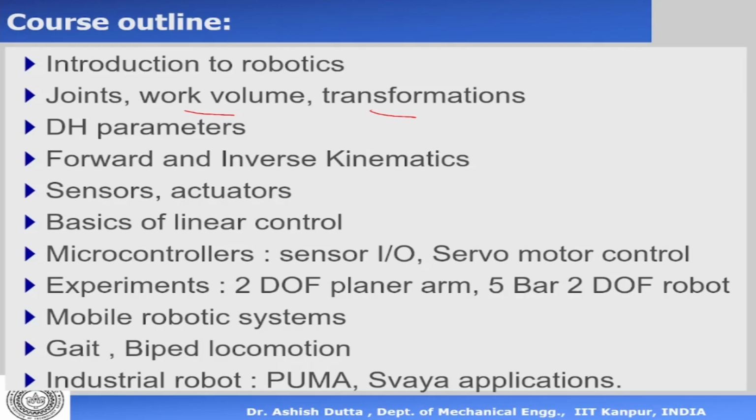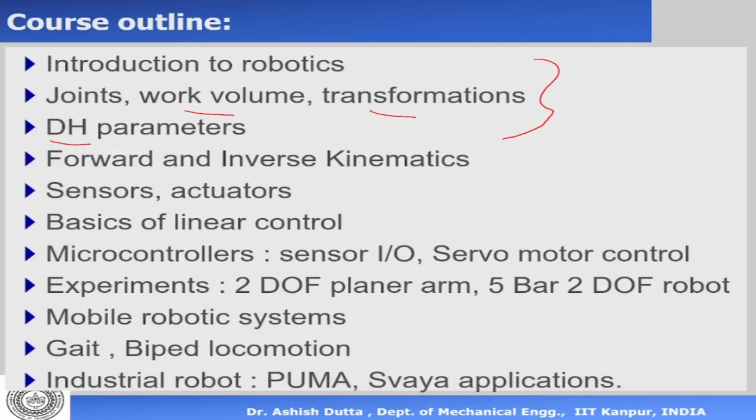Now, when we are assigning axes to a robot, we basically use the DH parameter notation. So what are DH parameters? How do you assign axes to a robotic system? That we'll look at when we talk about DH parameters. So these three are the basics that you need to know before you can start the study of robotics.